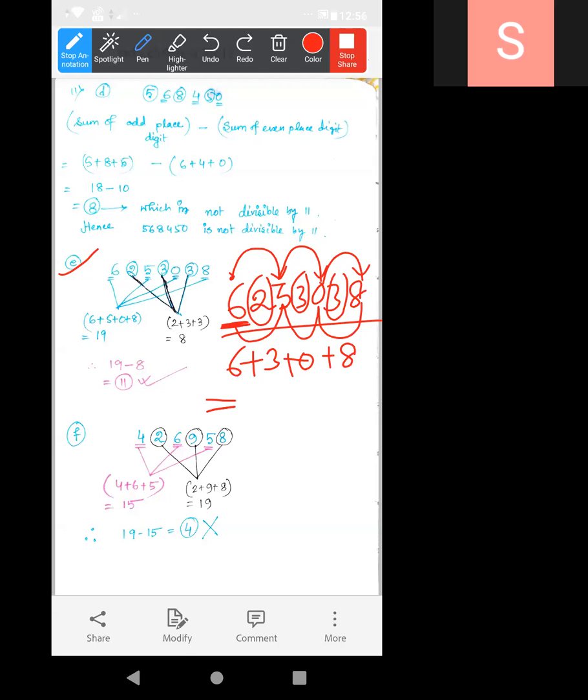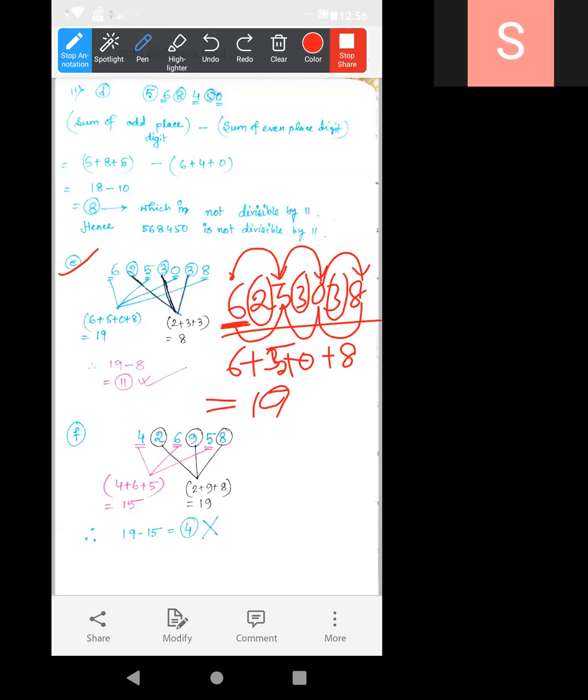We just have to add them. Now 6 plus 3 is 9, plus 8, it will be 17. Acha, 6 plus 5 it was, na? I have written 3, just wait for a minute. This one will be 5. Then it will be 19.